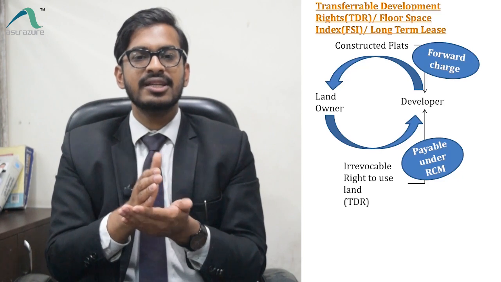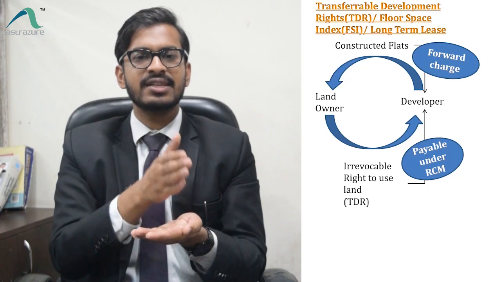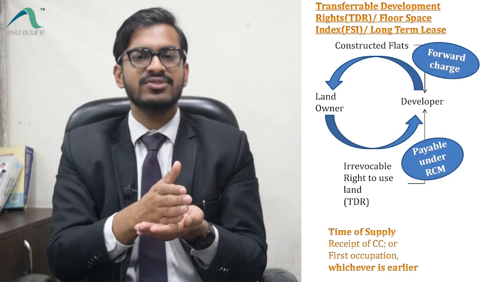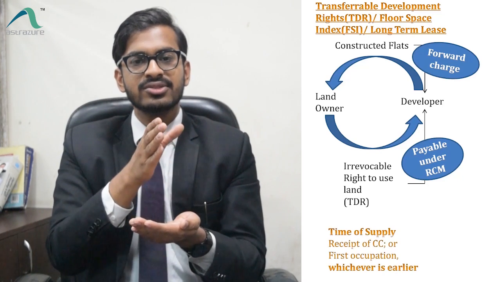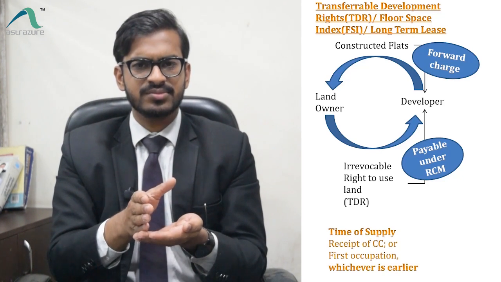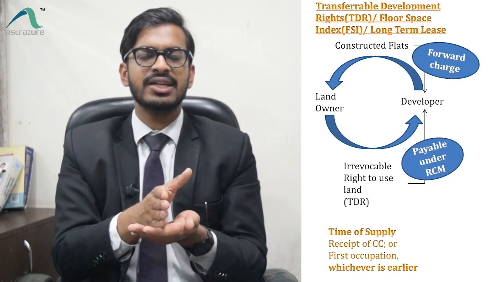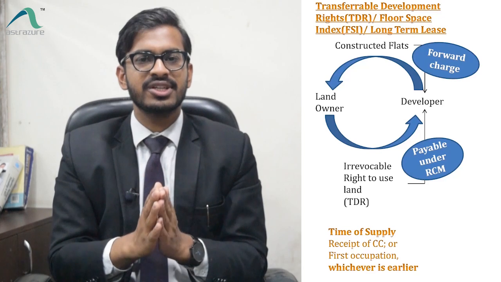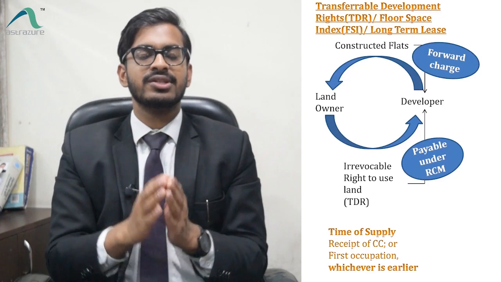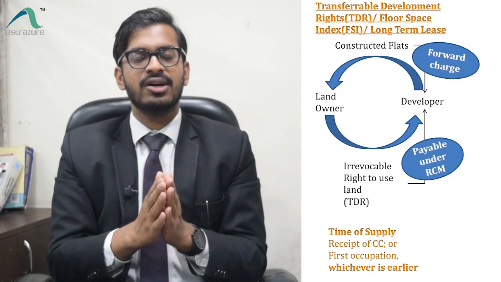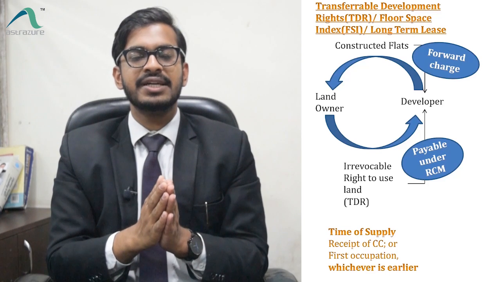They have given that whenever builder gets completion certificate or its first occupation, whichever is earlier, whenever this event happens, then time of supply will come for both the transactions and builder has to pay tax on both of the given transactions. Okay, so this was all the flow about TDR.